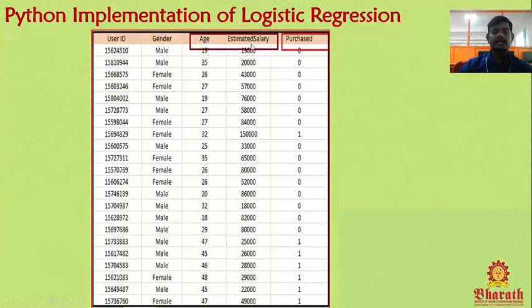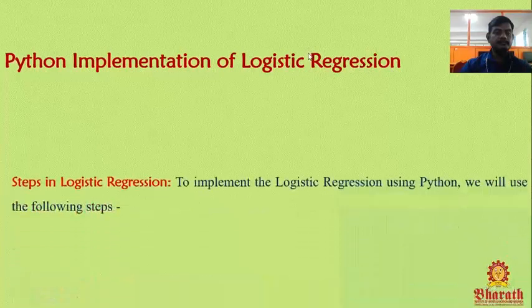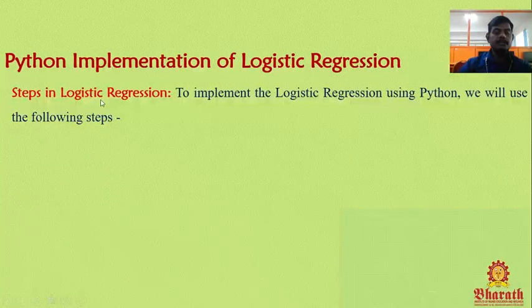Here I have taken age and salary as the independent variables, and the purchased column as the dependent variable. Purchased directly depends upon age and salary. Age and salary do not depend upon purchased. So age and salary are both independent variables, and purchased is the dependent variable.